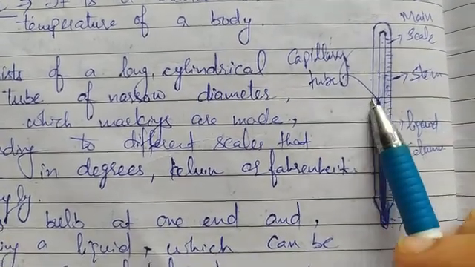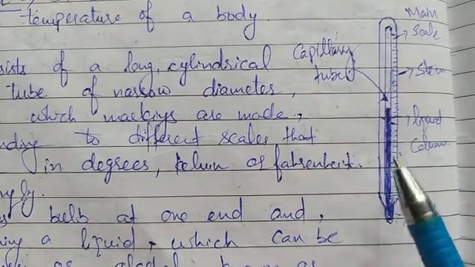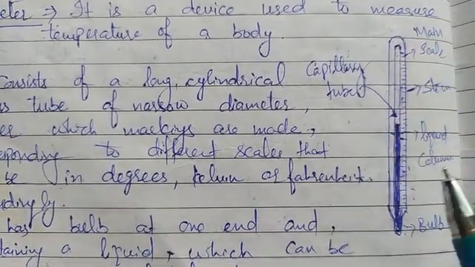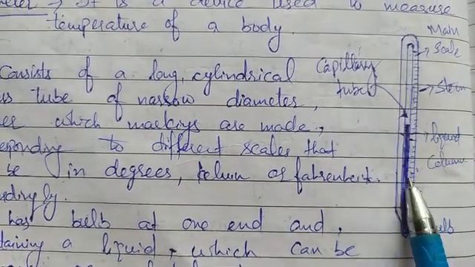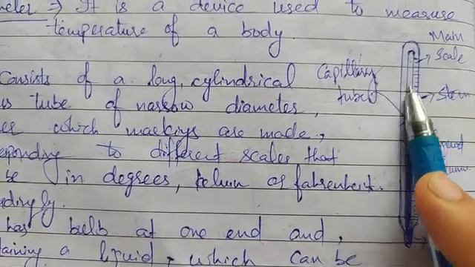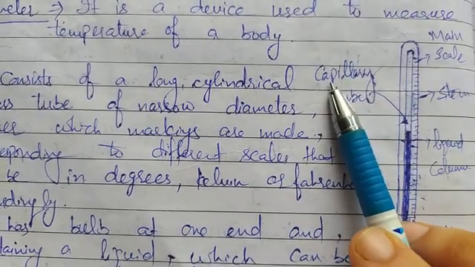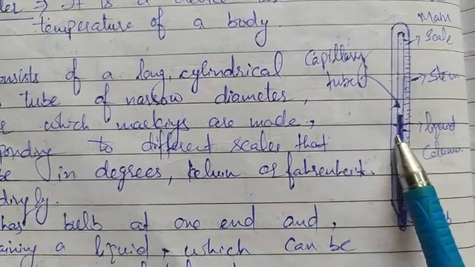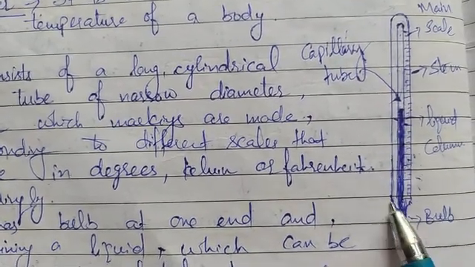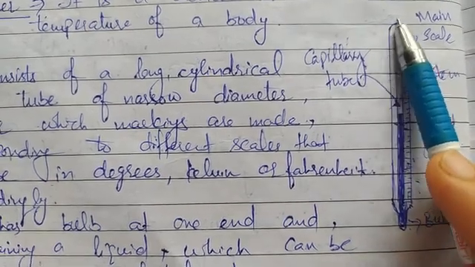How we can explain the construction of a thermometer: we can say that there are two tubes, one inside the other. There is the thin tube which is known as the capillary tube, which will contain the thermometric liquid, either mercury or alcohol, and there is a bulb at the end, and the other end of the thermometer is sealed.